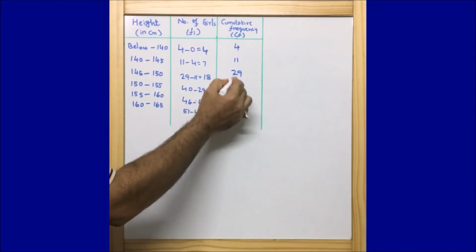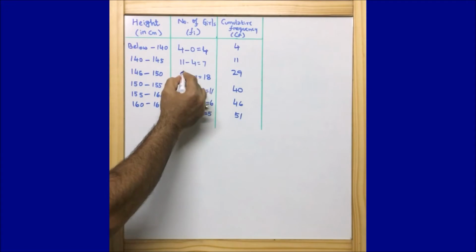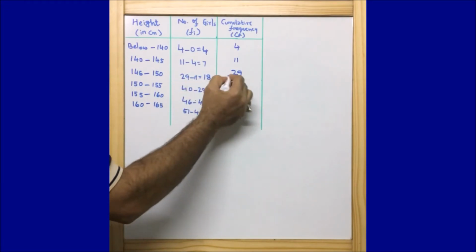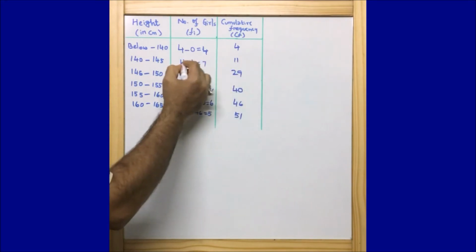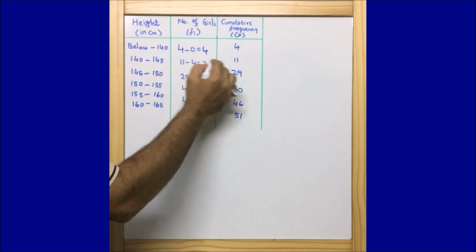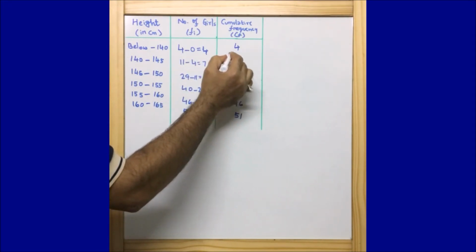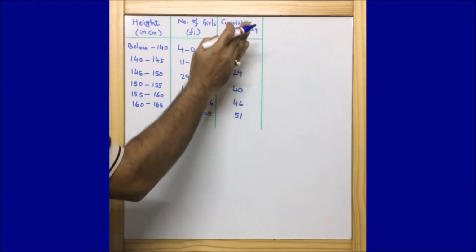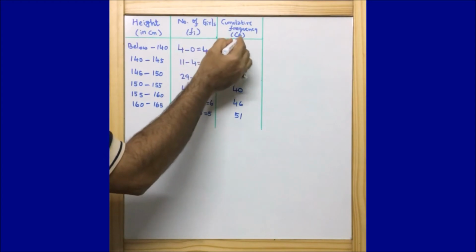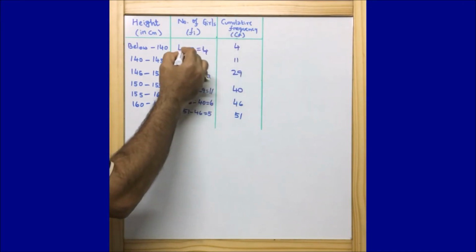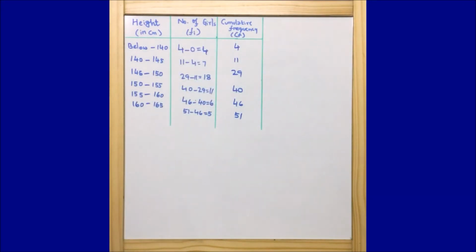For this row, 40 minus 29, I am getting 11 here. 29 minus 11, because this is the third row, the third cumulative frequency is 29, so 29 minus 11, I am getting 18. This is the second row, the cumulative frequency is 11. I am subtracting 4 from 11, the figure just above, I am getting 7. And this is 4, and above it there is no figure, that is 0. So I am subtracting 4 minus 0, that is equal to 4.